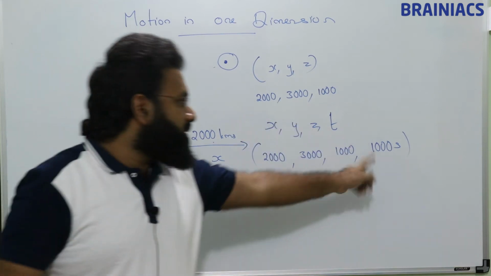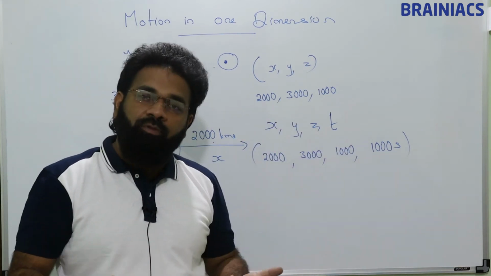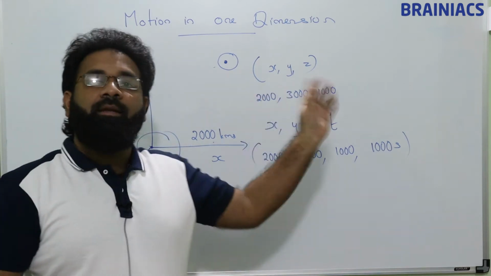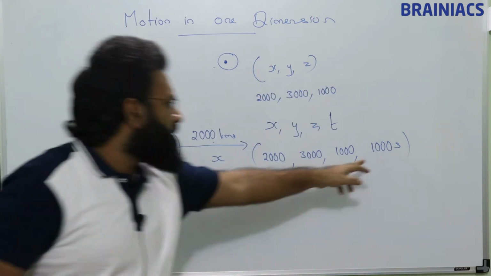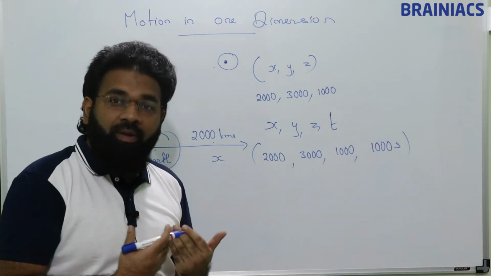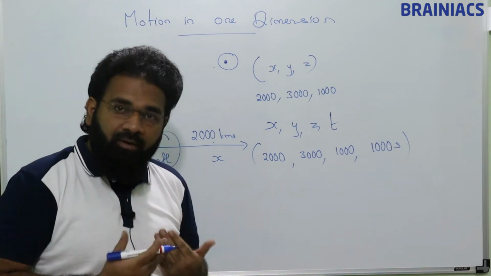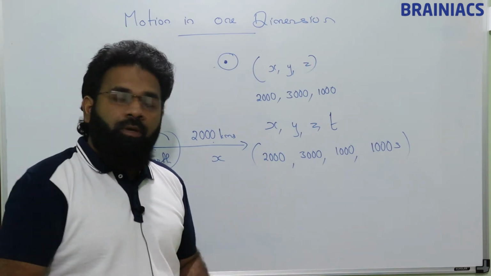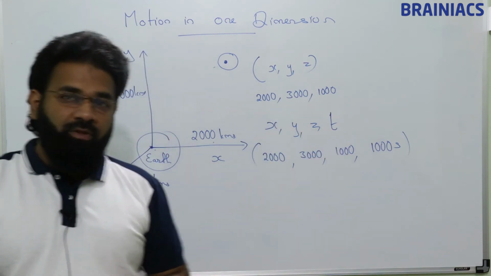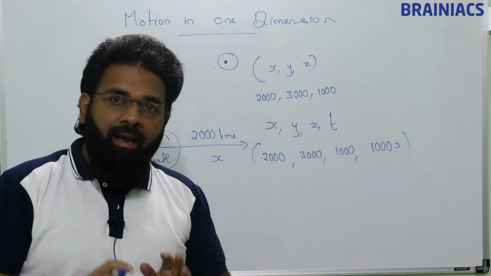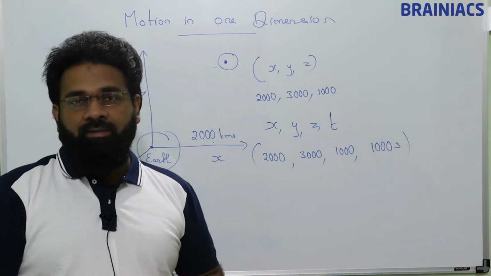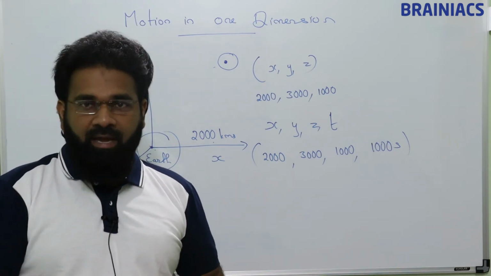So from the time I start observing, at the 1000th second the satellite came to that position. This can be explained in many ways, all with respect to how we take it, based on my convenience. So this is 1, 2, 3, 4 dimensions. With these 4 dimensions I am able to specify the position of a satellite. This is what dimension is.